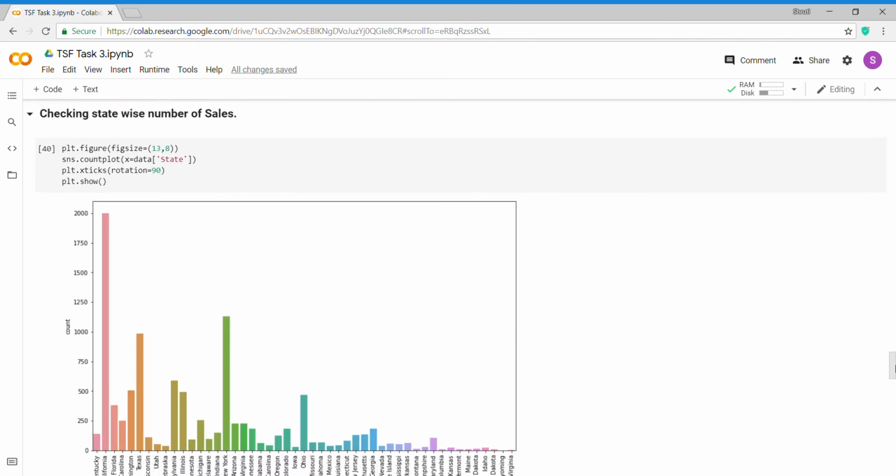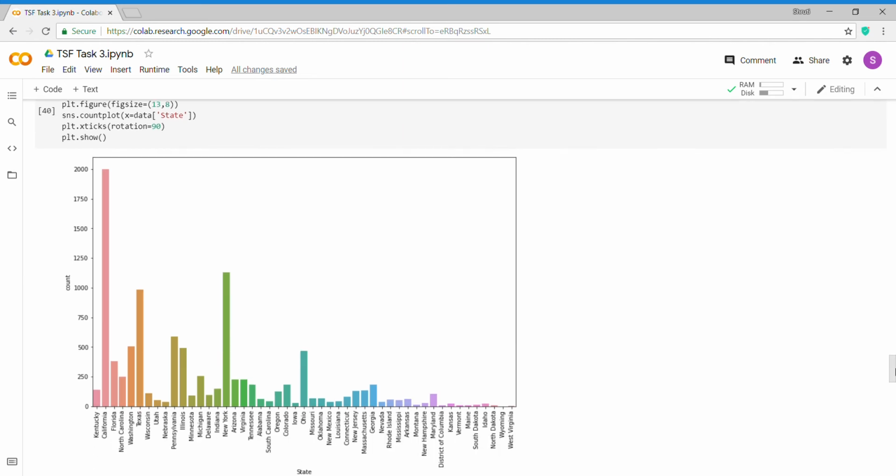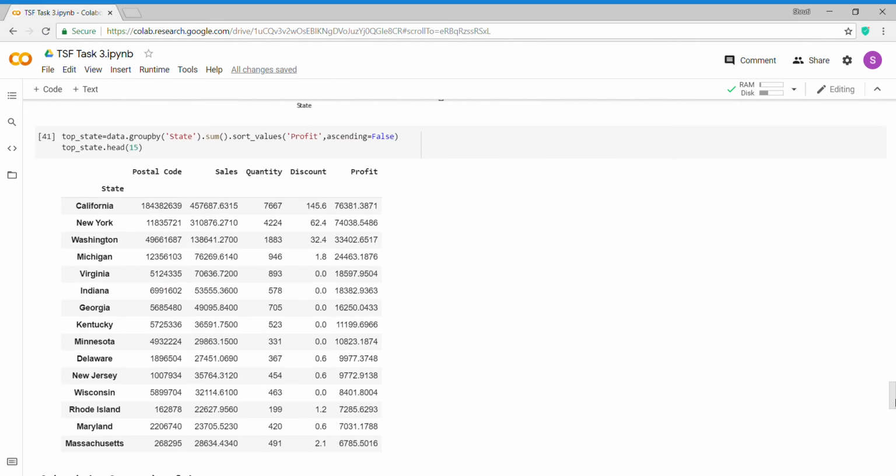After that, I have also checked the state-wise number of sales. So, California and New York have the highest number of sales. So, the people residing in California and New York tend to order the maximum from the superstore. Here I have displayed the top states which have the highest number of sales. So, California and New York, these two are the top.